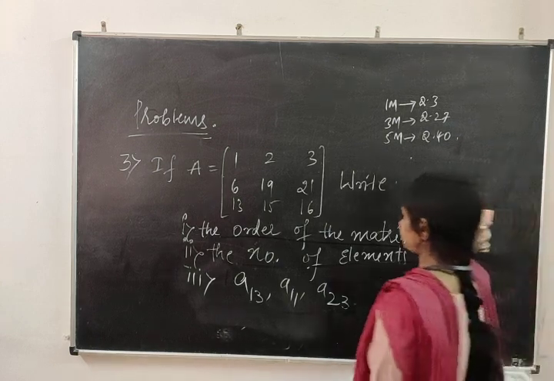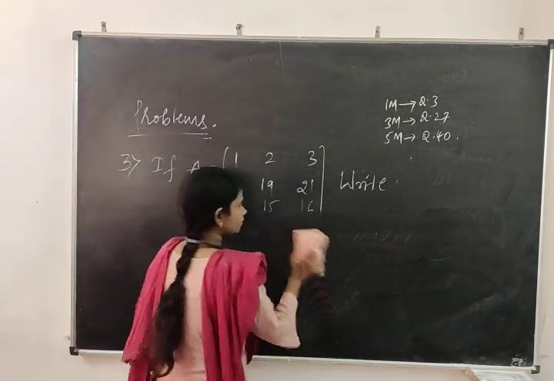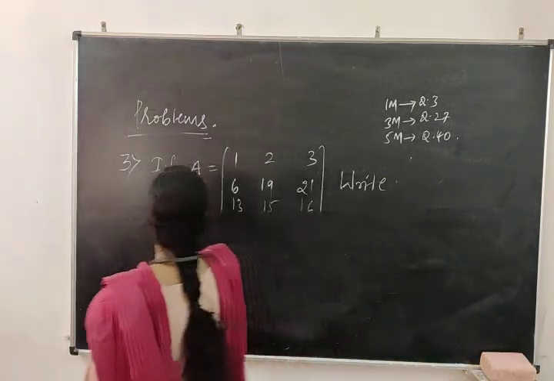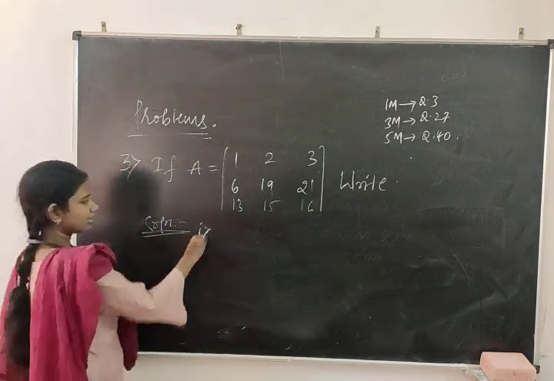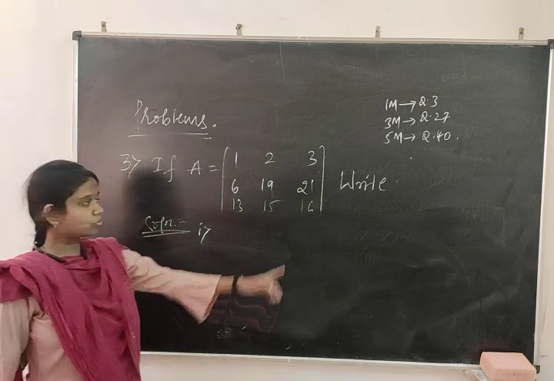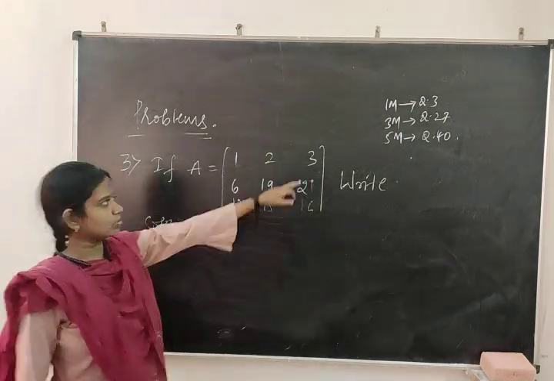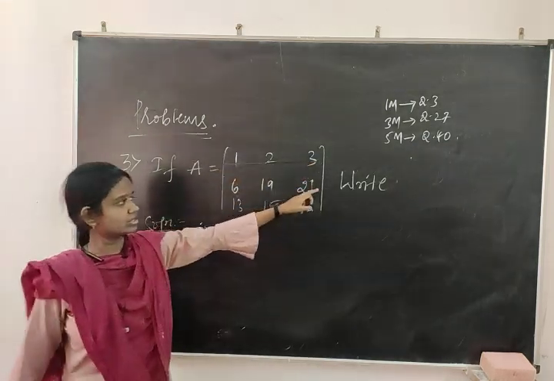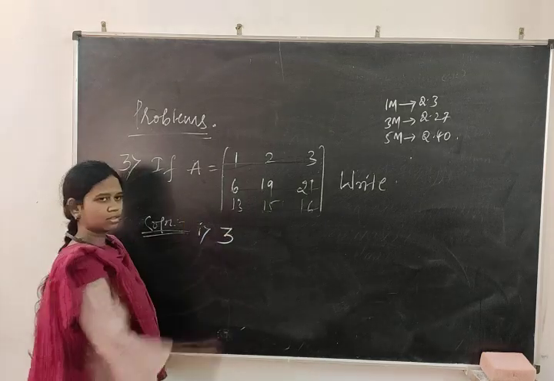Okay, solution. First bit: some matrix they have given. Now what are they asking in the first bit? They are asking about the order. How to read the order? Read the rows first, then the columns. How many rows are there? First row, second row, third row, so 3.